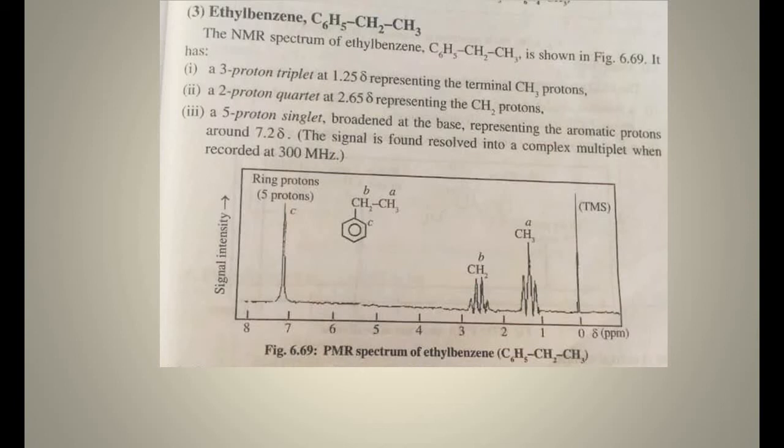Next is a 2-proton quartet at 2.65 delta representing the CH2 protons. By the n+1 rule, the CH2 gets split into 4, so it is a quartet at 2.65 delta chemical shift. And finally, a 5-proton singlet, broadened at the base, due to the benzene or aromatic protons, around 7.2 delta. The signal is found to be resolved into a complex multiplet when recorded at 300 megahertz.